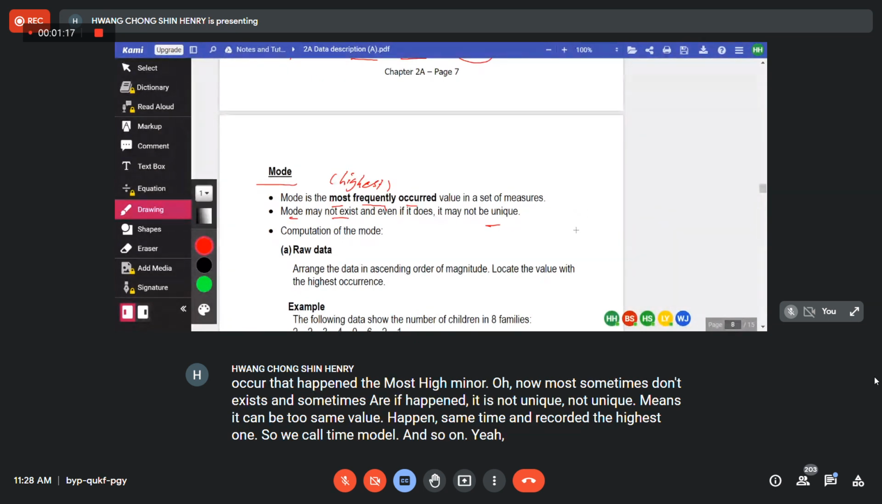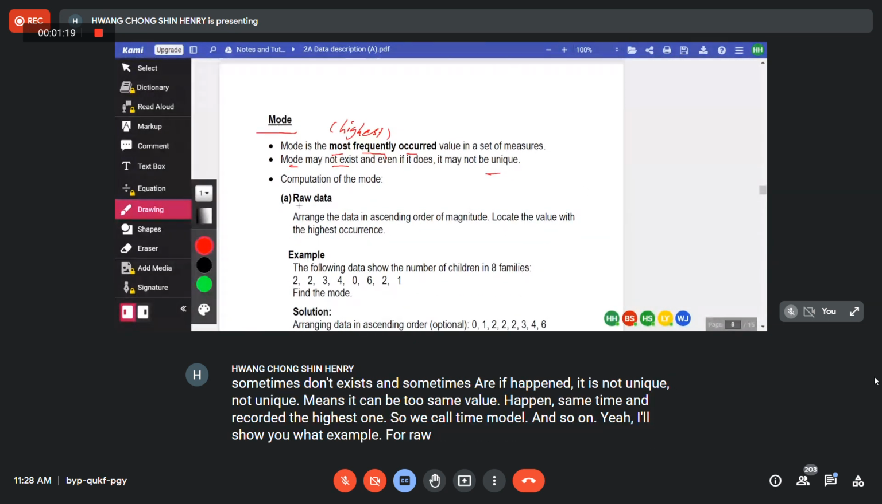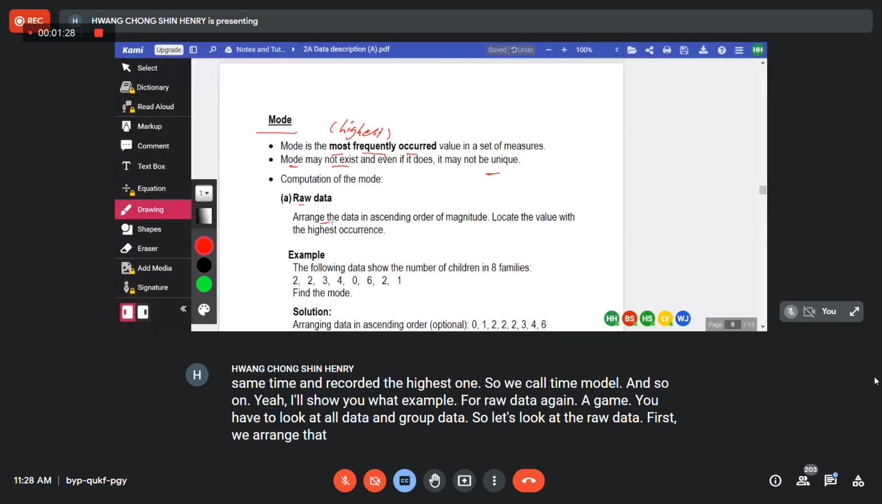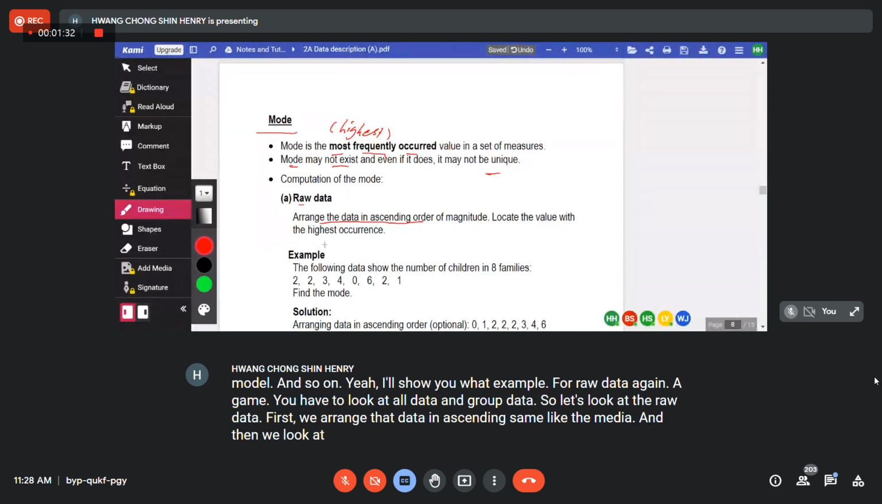Okay, I'll show you one example. Now for raw data again, we have to look at raw data and group data. So let's look at the raw data first. We arrange the data in ascending order, same like the median, and then we look at the frequency which is the highest, or we call it the most frequently happening.